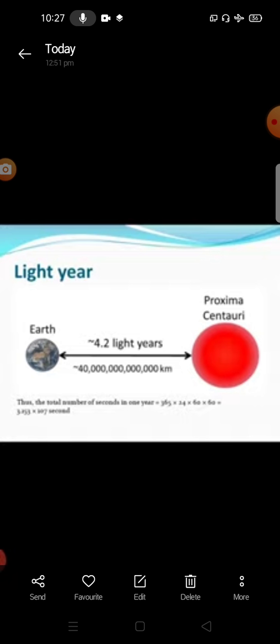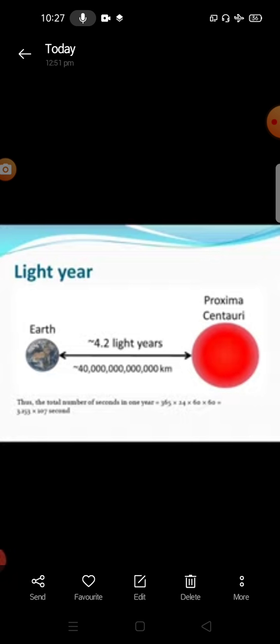Now we see about the light year. The nearest star to our solar system is Proxima Centauri. It is at a distance of 268,770 astronomical unit.